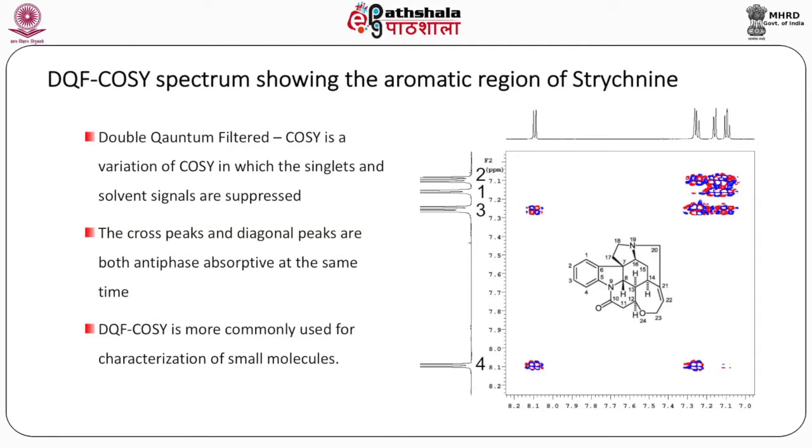The most downfield peak, which is around 8.1 ppm and is labeled as 4, shows a cross peak with another peak which is labeled as 3, and then 3 shows a cross peak with 2 and 2 shows with 1. That is how you assign or link the vicinally linked protons in the 2D COSY spectrum.